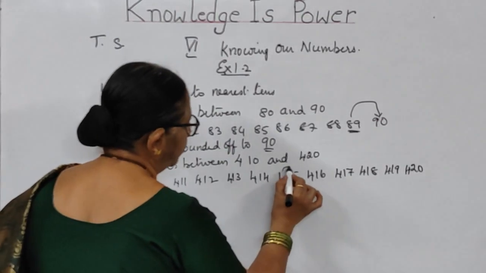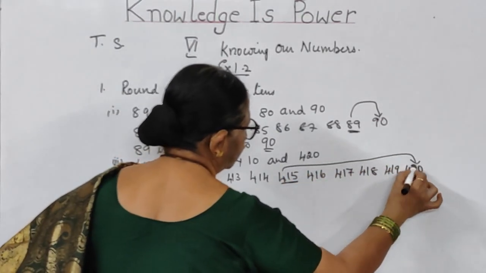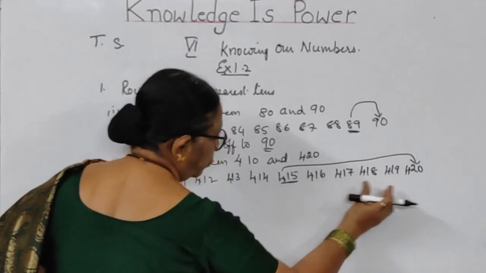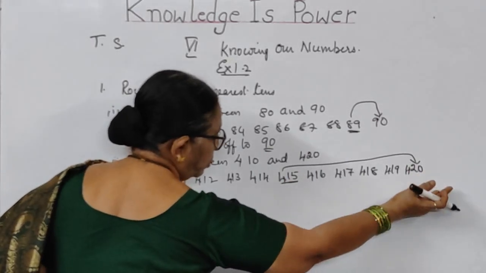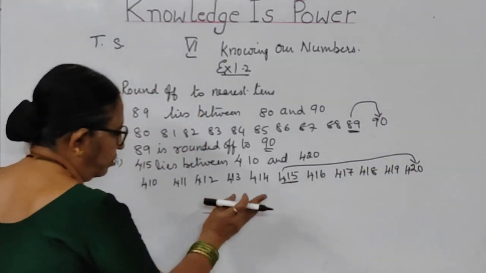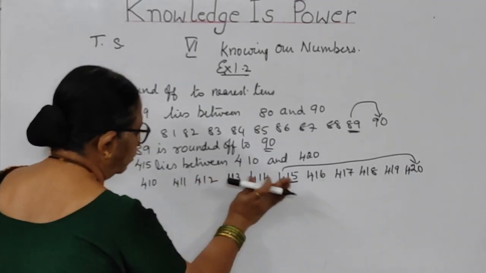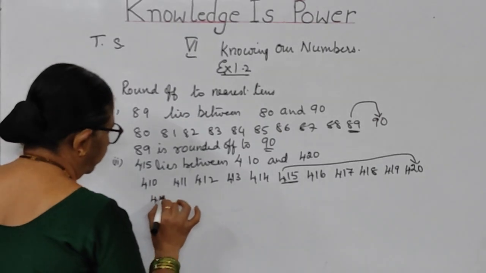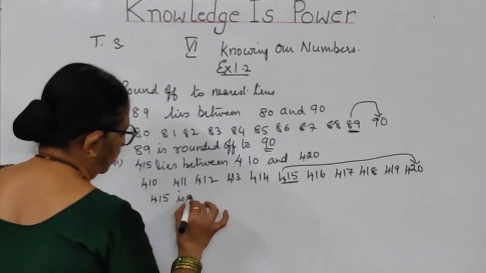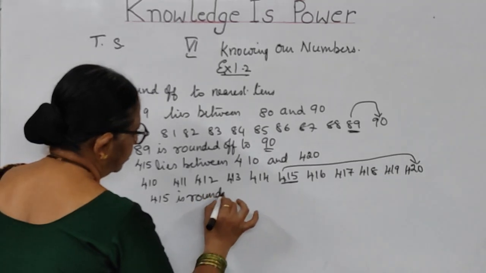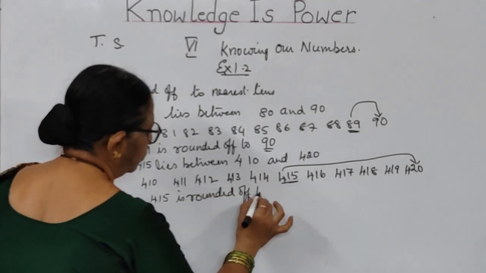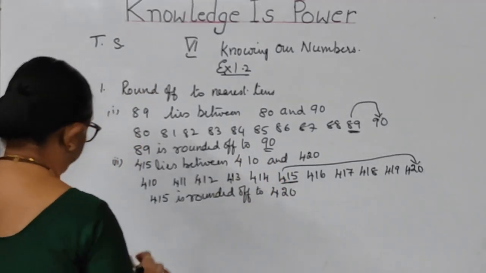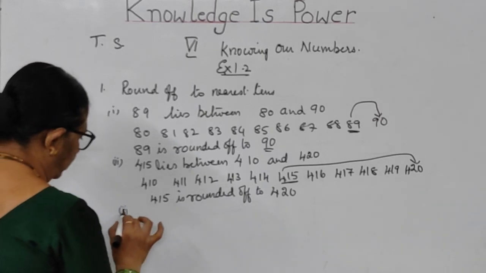Where does this 415 lie? As I said earlier, from the middle value to whatever goes right side, all will be rounded off to the next number, and the back values should be rounded off to the back value, that is 410. So we will say 415 is rounded off to 420. Now let us see the third bit.